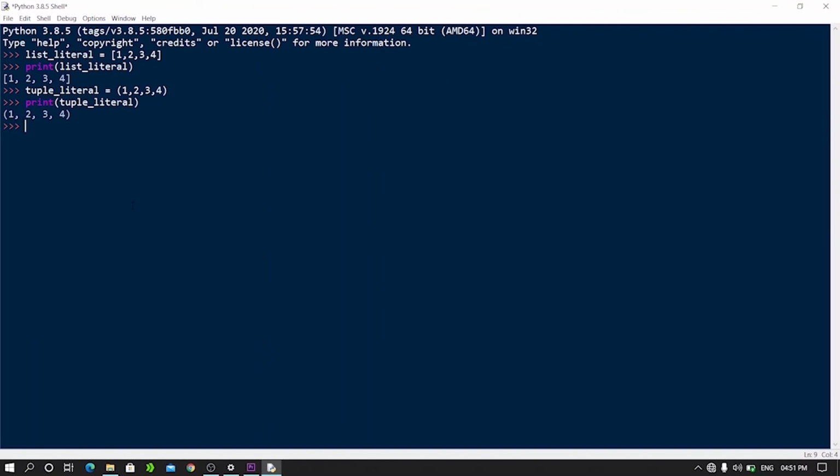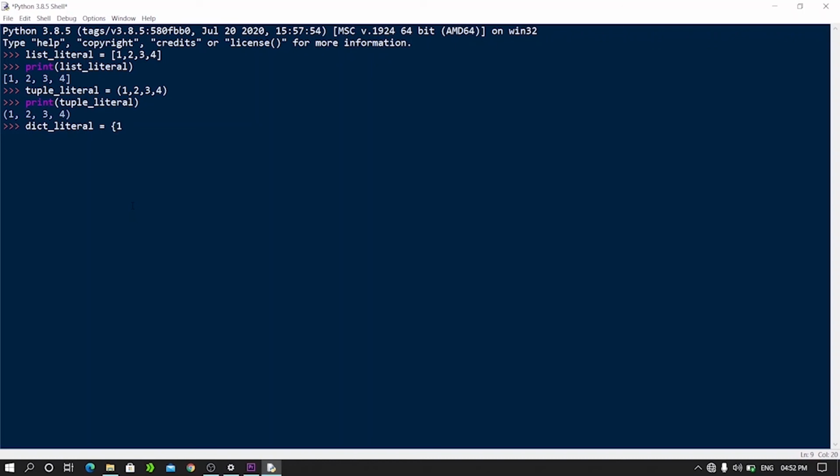Let's create a dictionary literal here. So I'll write dict literal. To create a dictionary literal, we have to use braces. So I'll write braces. A dictionary is basically key and value in pairs. We will learn more about dictionary, but first here I will create a dictionary literal.